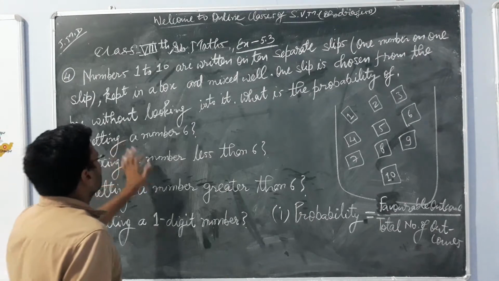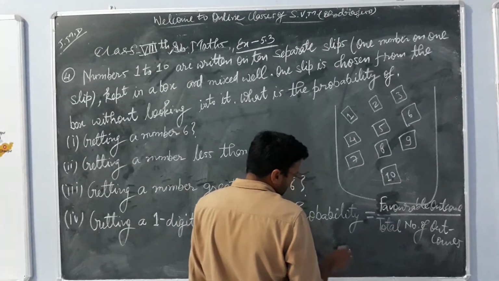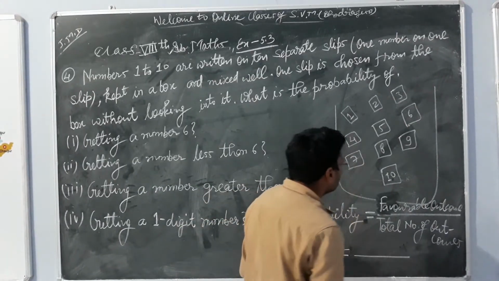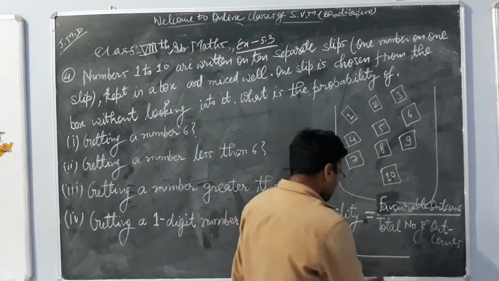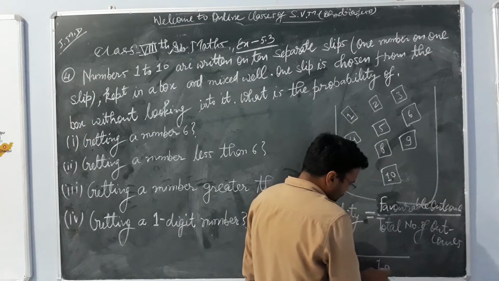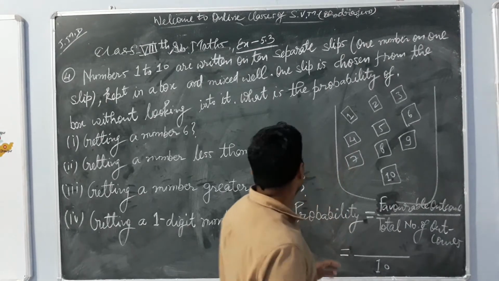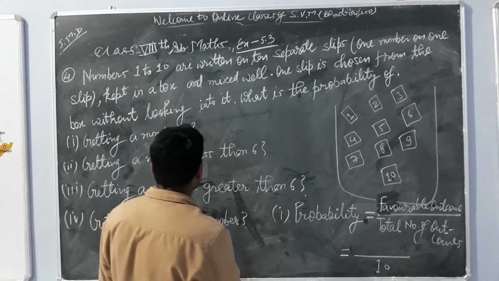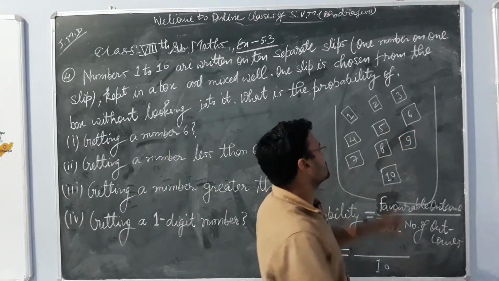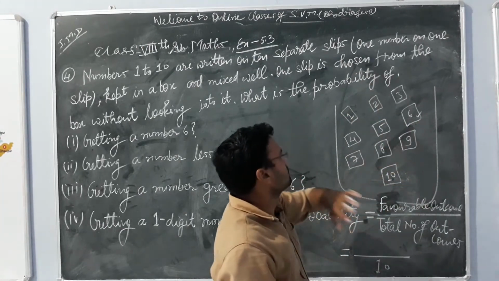So getting a number 6, we have to find out the probability of getting a number 6. How many numbers are there? Total number of outcomes are 10. We go for the outcome that is showing 6, and 6 is written one time only.